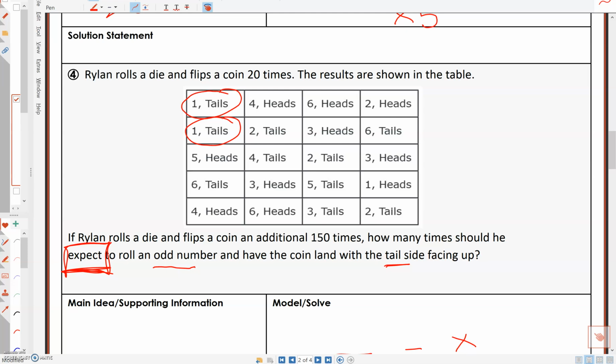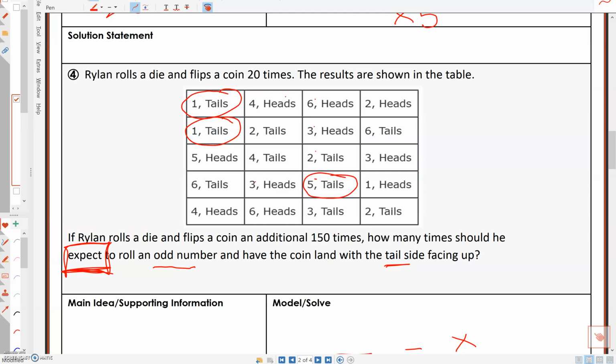4 in heads, no, it's asking for tails. 2 in tails, no, it's asking for odd. Or you can go down the list and look at odds. That's an odd, but it's not tail. That's an even. That's an odd and a tail.